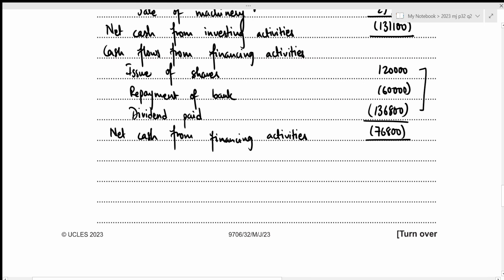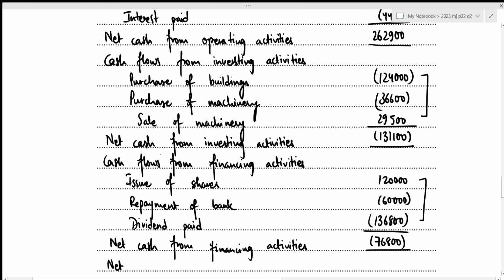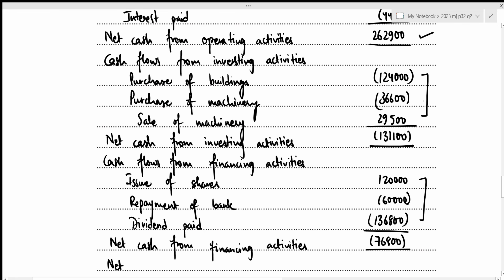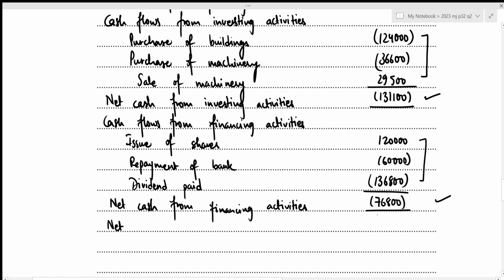Now the next step would be to figure out the net increase or decrease. So for that, I'm just going to add all of the net cash from 3 different sections. So we'll be adding net cash from operating activities, that's 262,900, to net cash from investing activities, that's minus 131,100, to net cash from financing activities, that's minus 76,800, which gives us a total of 55,000. That's a positive amount, which means that there is an increase. So we can write it down as net increase in cash and cash equivalents.